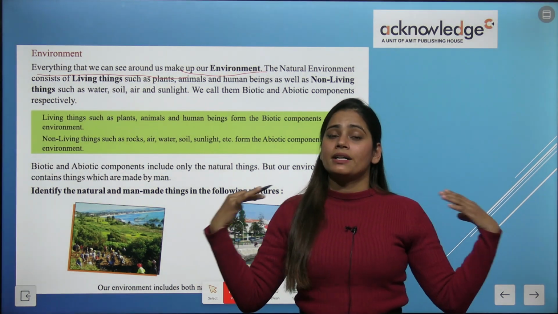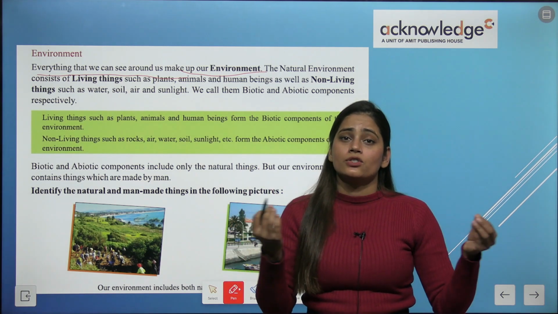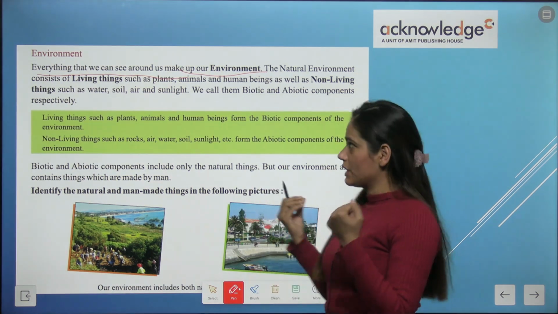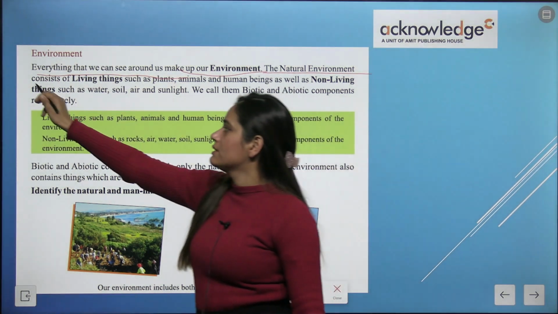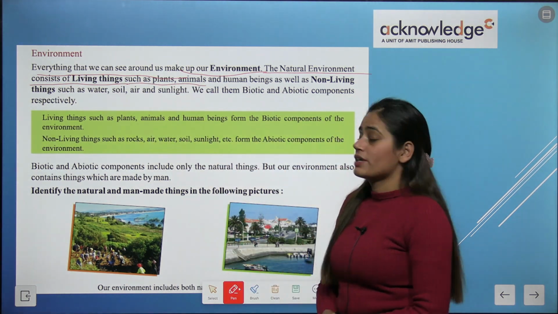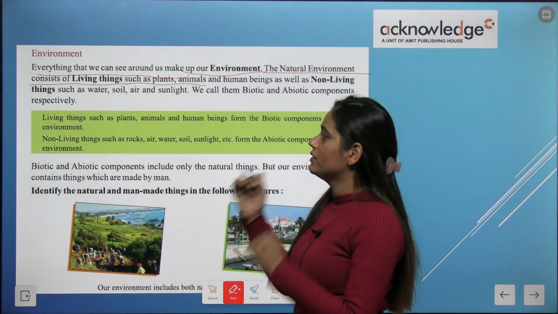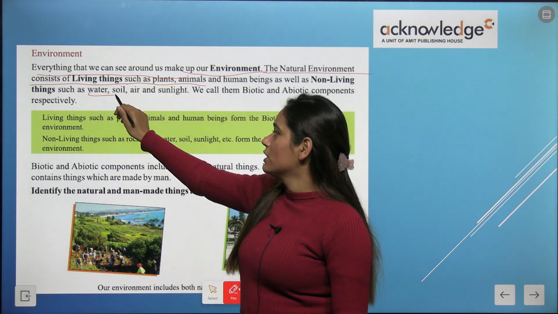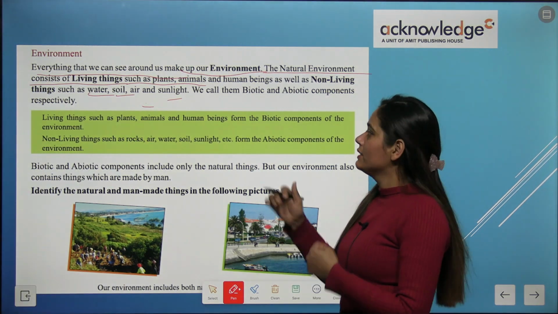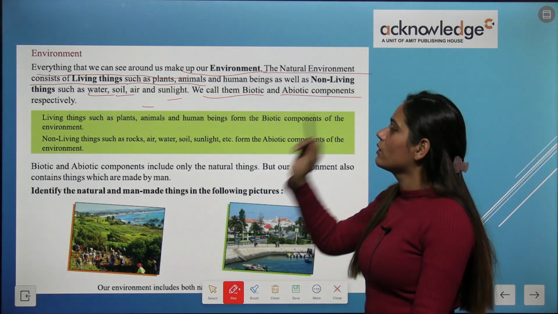Okay, जो हमारे सराउंडिंग में है, जो भी चीज है, it is living thing, it is non-living thing, all are made up environment. Okay, the natural environment consists of living things such as plants, animals, human beings, as well as non-living things such as water, soil, air, sunlight. Okay, and we call them biotic and abiotic components.